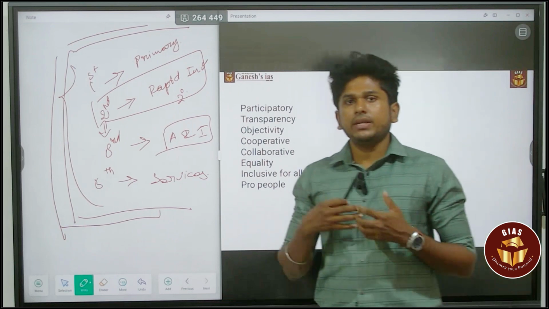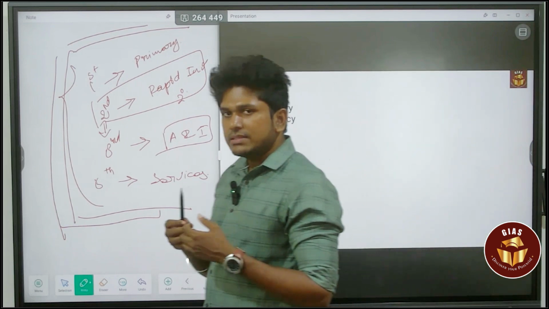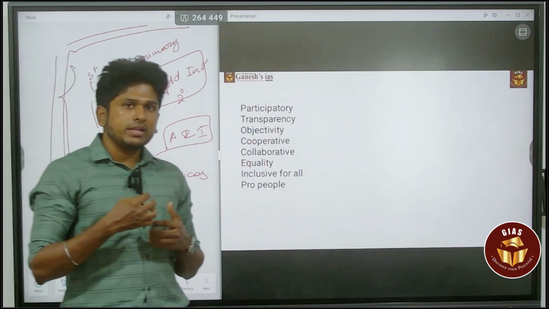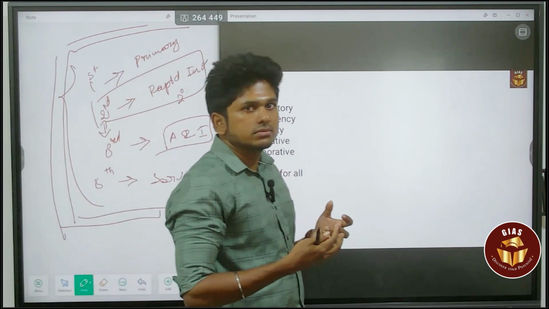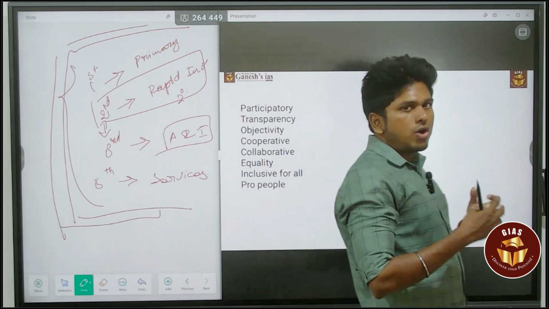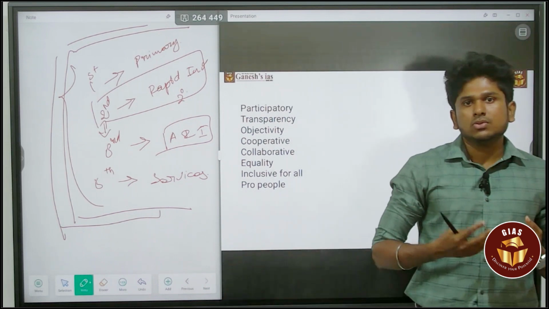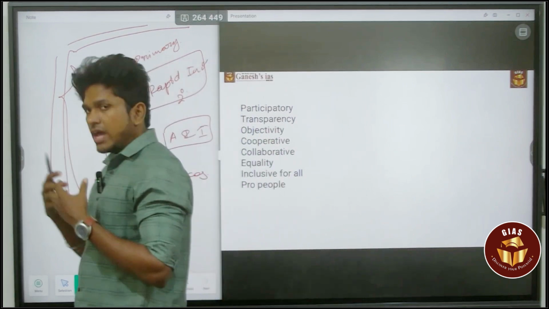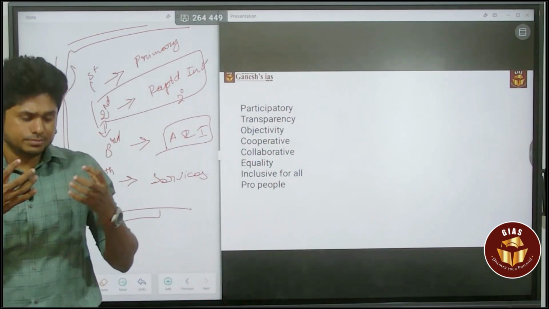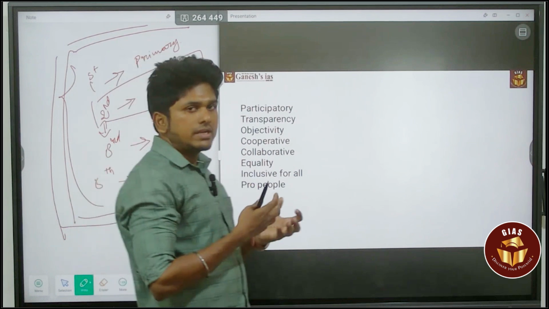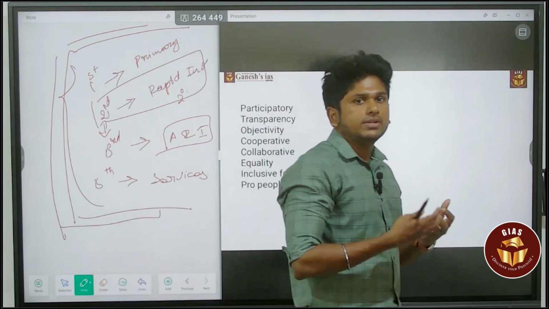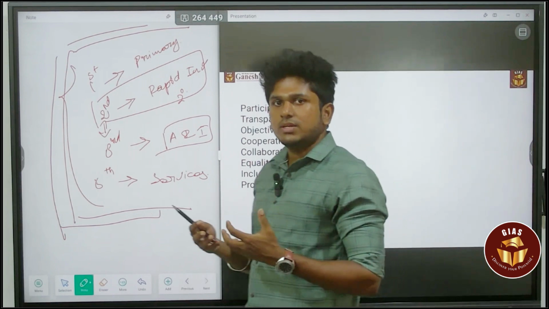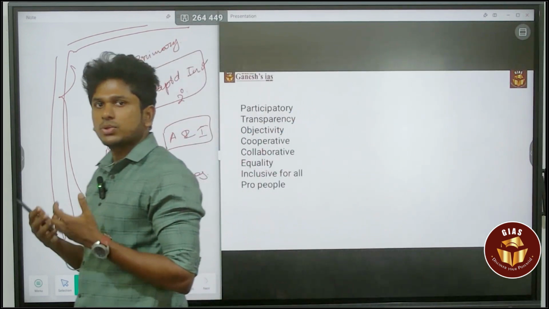Next is competitive federalism. They release the index and rank the states. By the way, it creates competition between the states, so they try to outperform the other states. In this way they are achieving the ambition of the constitution to attain a welfare state. That is going to happen based on competition. That is also enhanced by the Niti Aayog.